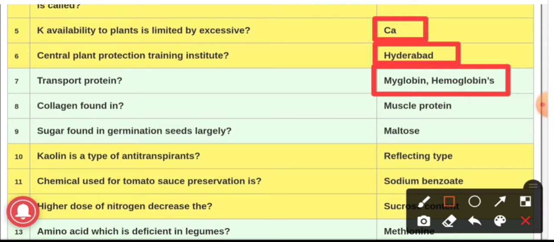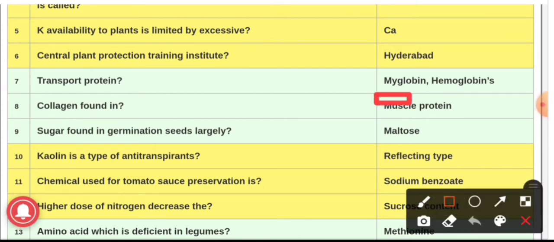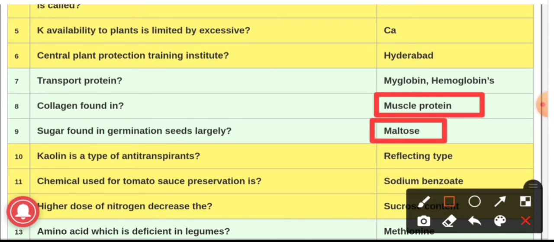Question number 8. Collagen is found in, and the answer is muscle protein. Collagen is found in the muscle protein. Question number 9. Sugar which is found in germinating seed largely. The answer is maltose. Maltose is the sugar which is found in germinating seed in large quantity.